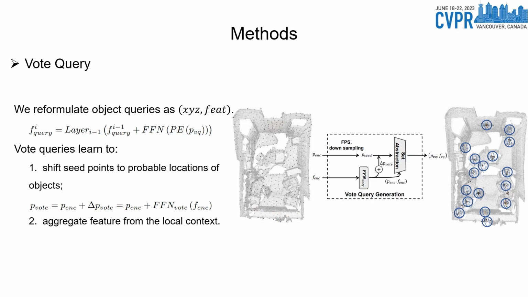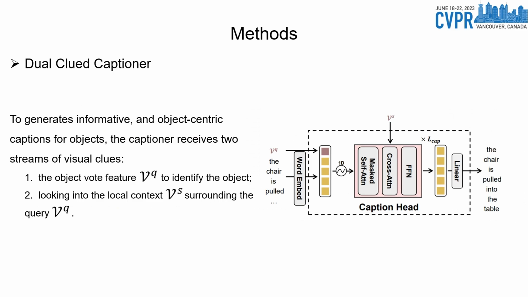Specifically, the vote queries learn to shift seed points that are uniformly distributed in a 3D scene to probable locations of objects and extract features from their local contexts. 3D dense captioning requires attribute details on an object and its relation with its close surroundings. However, the vote query itself is agnostic to box predictions and fails to provide adequate attribute and spatial relations for informative caption generation. The main difficulty is how to leverage sufficient contextual information without confusing the caption head.